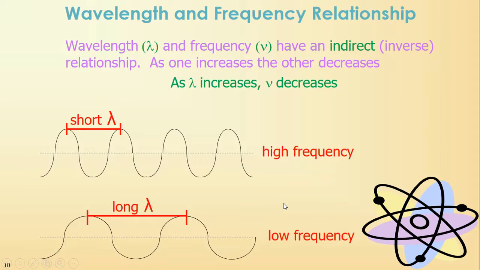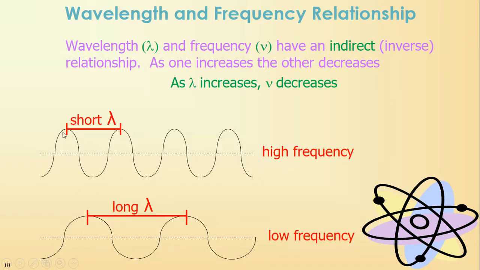Okay. So as we said earlier, your wavelength and your frequency have an indirect or inverse relationship. As one increases, the other decreases. So for instance, if this is a time period you're looking at, let's say it's 1 second, that distance right there, these are both 1 second.